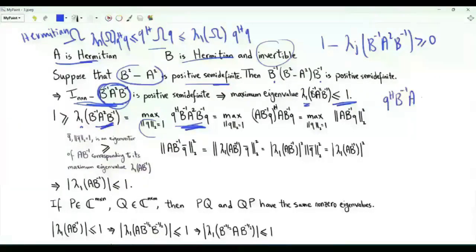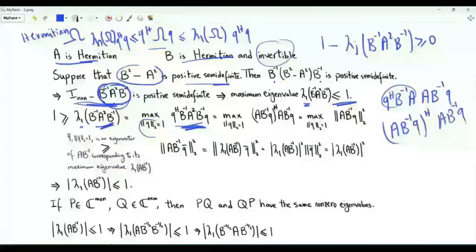We can write the quadratic form as Q Hermitian B inverse A times A B inverse Q. By shoes and socks, this part is A B inverse Q, all Hermitian, times A B inverse Q. This is the L2 norm squared of the column vector A B inverse Q. The maximum of this L2 norm squared is greater than or equal to the L2 norm squared of A B inverse times any n-dimensional column vector with unity L2 norm. We choose a specific vector Q bar, which is an eigenvector of A B inverse associated with its maximum eigenvalue.